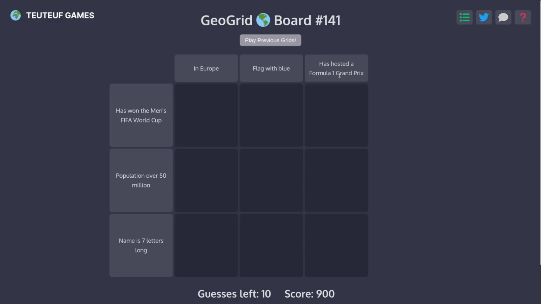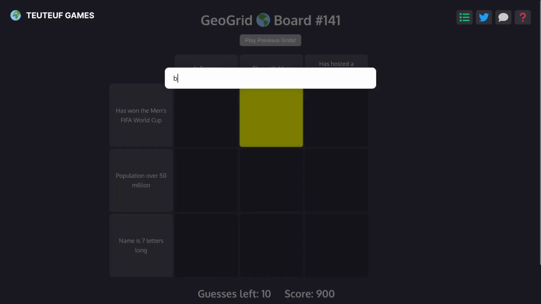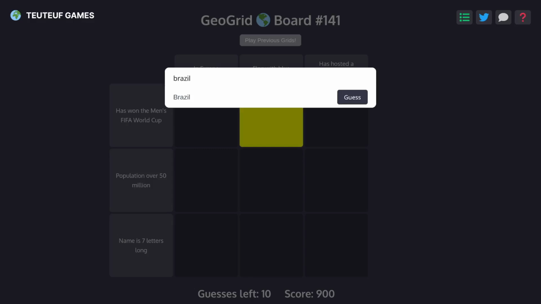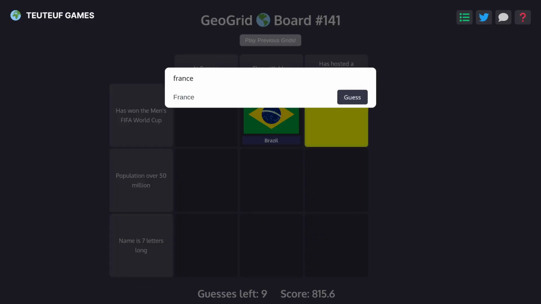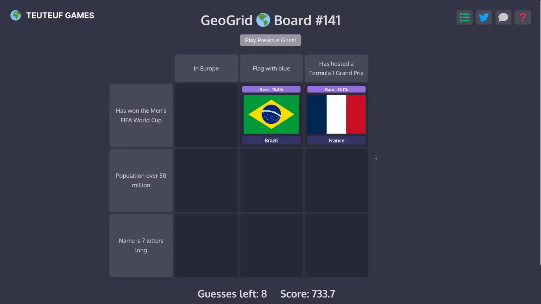Has hosted a Formula 1 Grand Prix. Has won a FIFA World Cup. This is not good for me. Okay. I'm gonna start with FIFA World Cup and has blue. I think Brazil has blue, and I can only imagine that they've won the World Cup. Nice. And I have no idea what to do about has hosted a Grand Prix, besides maybe France? Maybe you won the World Cup and you hosted a Grand Prix. Okay, just completely guessing here.